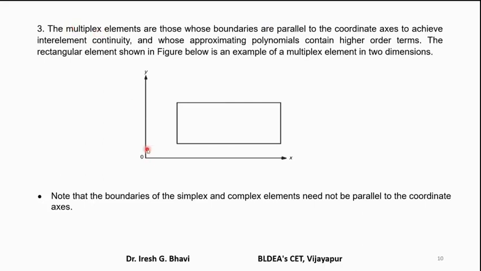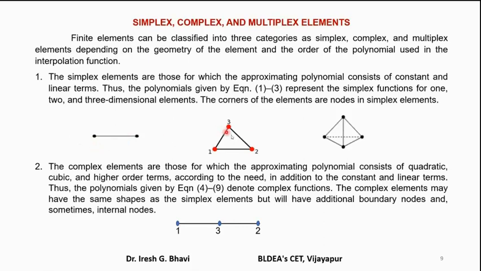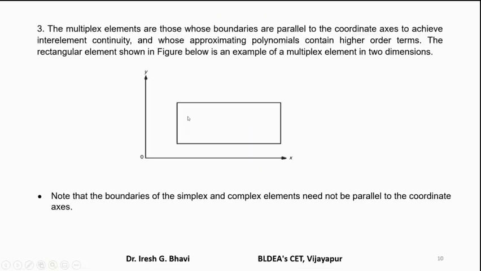So for complex elements or simplex elements, these are the bar or triangular elements, but these sides are not parallel to the x and y axes. They are oriented randomly when you divide the body. But whereas for multiplex elements, what happens? The sides will always be parallel to either the x axis or y axis or z axis. If it is a 2-dimensional element, the sides will be parallel to the x axis and y axis.